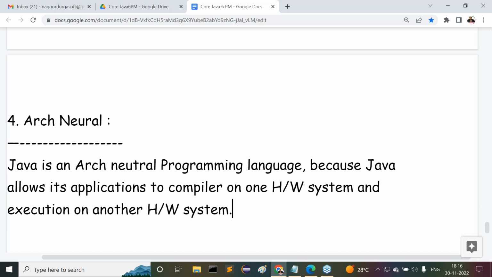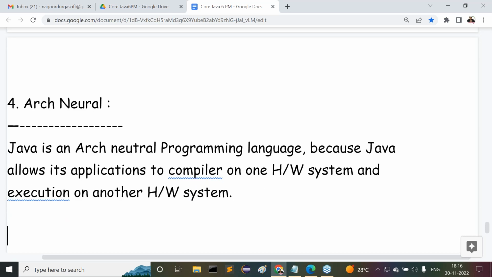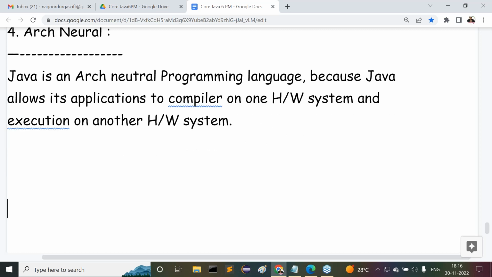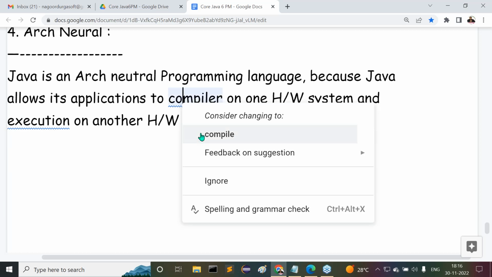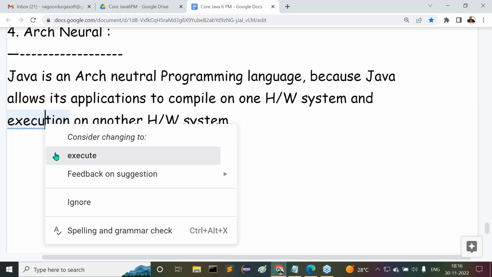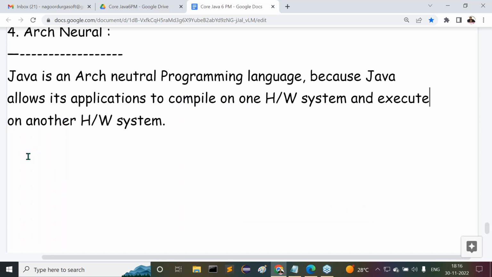It's not operating system independence now; this is hardware independence. Maybe a number of hardware systems and processors are available. We can compile our program on one processor and execute the same program on another processor. Understand my point now? So this is exactly the meaning of architectural neutral. By default, Java has that nature.